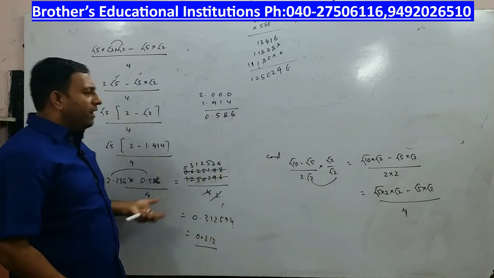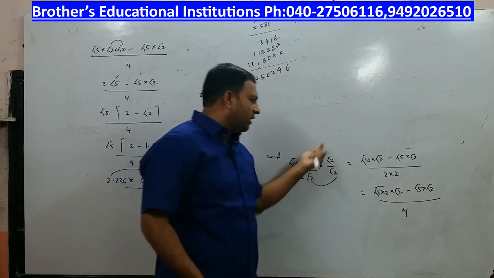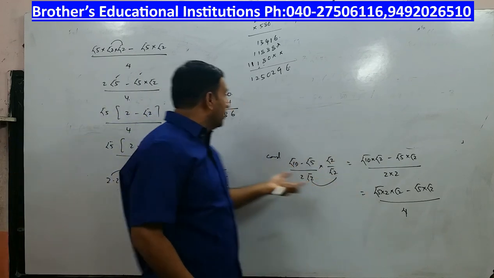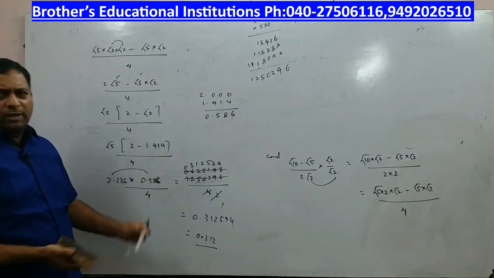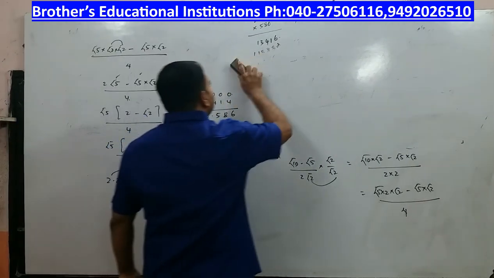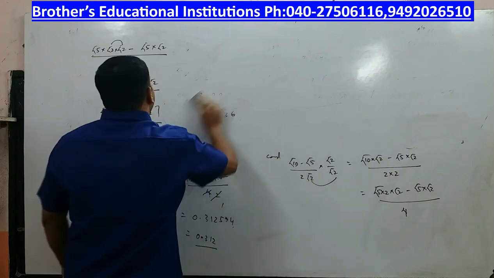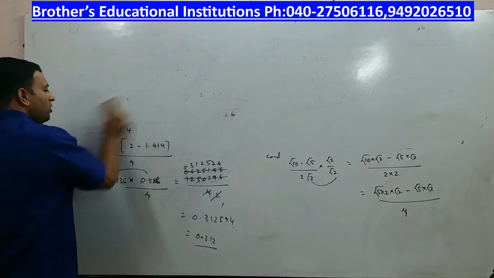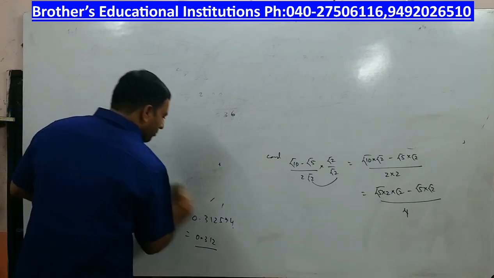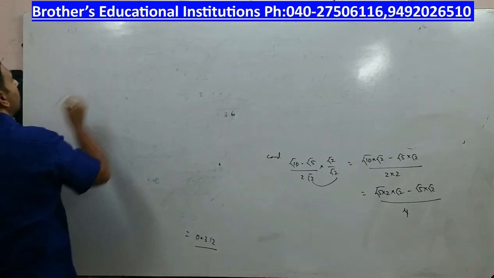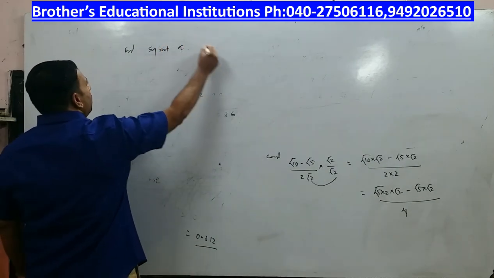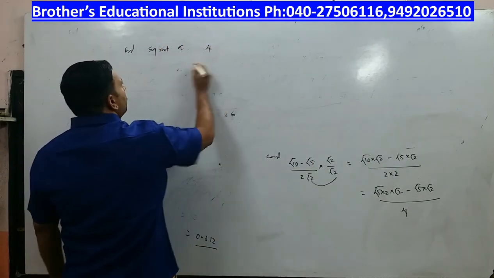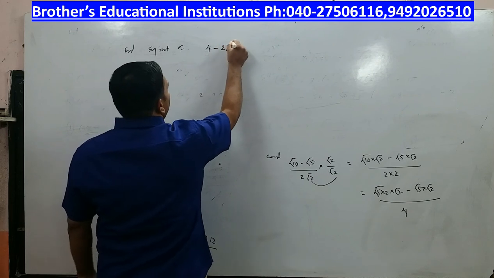So this is the way you do it. You simplify using rationalizing. Once you rationalize, you substitute the values. Now we will try to take one more simple question based on the square root, and we'll try to close this topic. Find the square root of 4 minus 2 root 3.